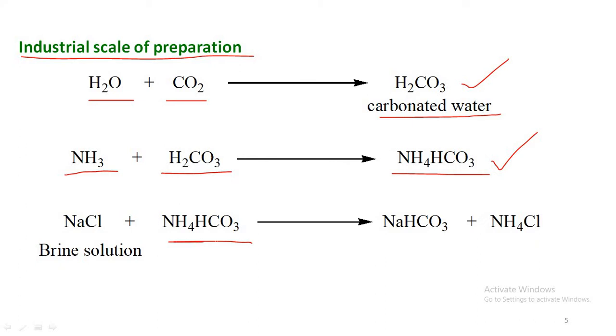So ammonium bicarbonate is treated with brine solution, the sodium chloride solution, generally at 3 to 26% concentration of sodium chloride. In the reaction of ammonium bicarbonate with brine solution, the ammonium is replaced with the sodium of the brine solution, and it gives sodium bicarbonate as the product. This is the industrial scale preparation of sodium bicarbonate from carbonated water.